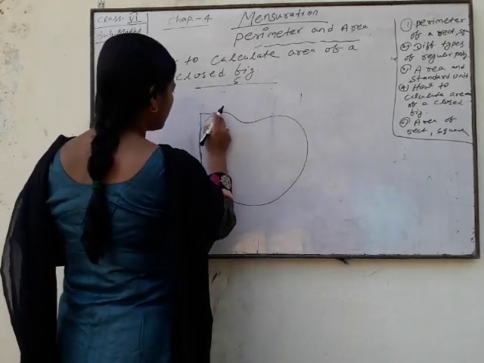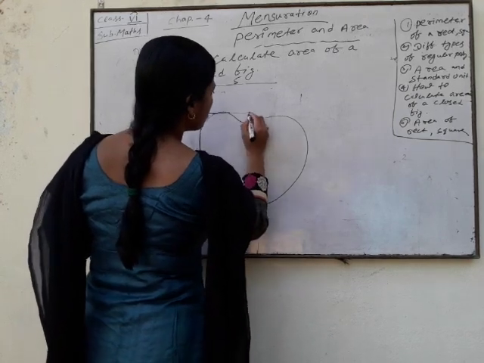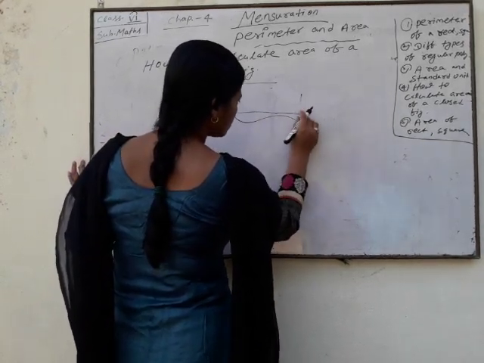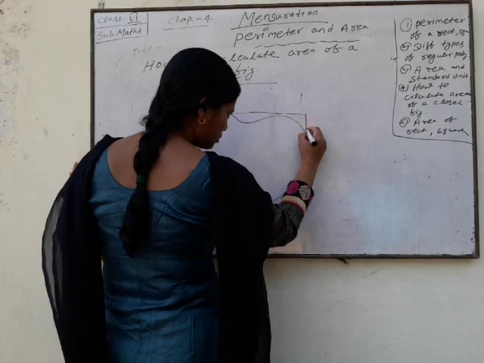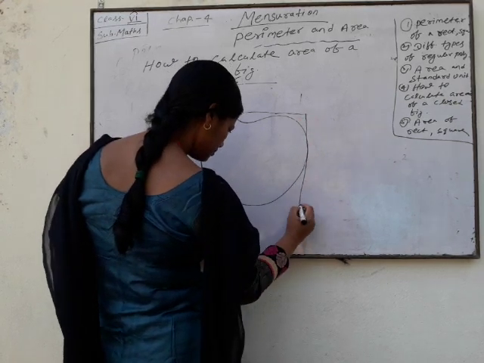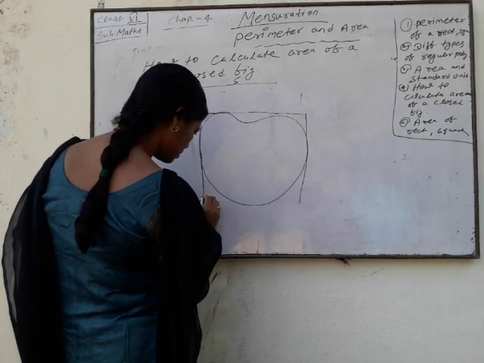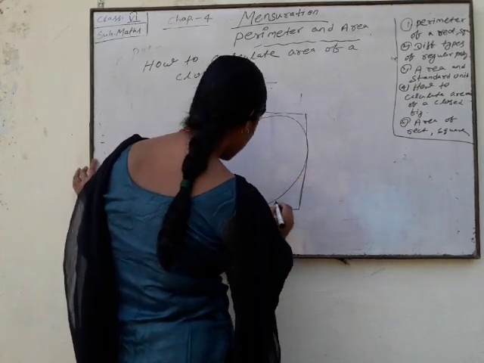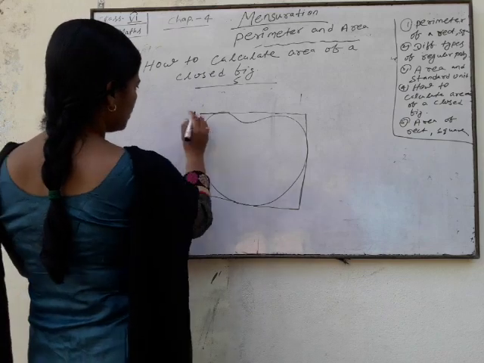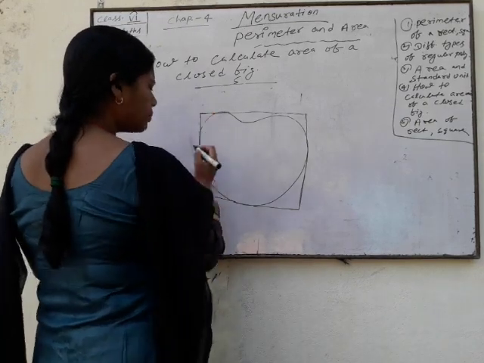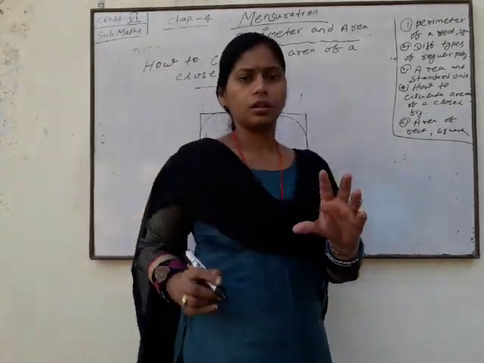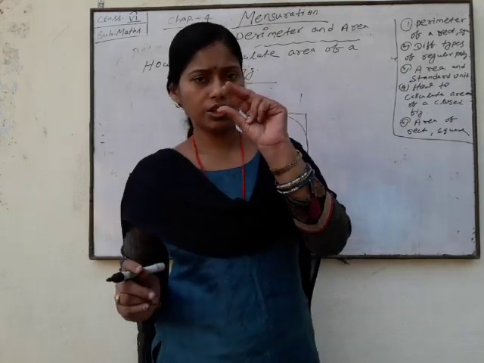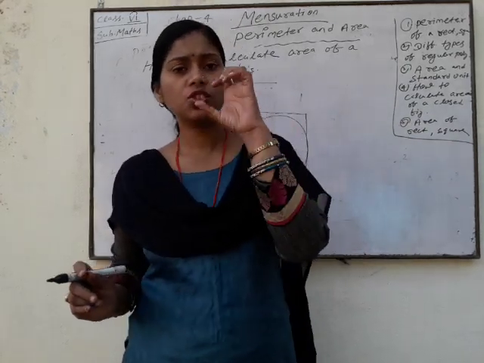In graph paper, we draw the shape of this figure. And in graph paper there is a small unit that looks like a small square.